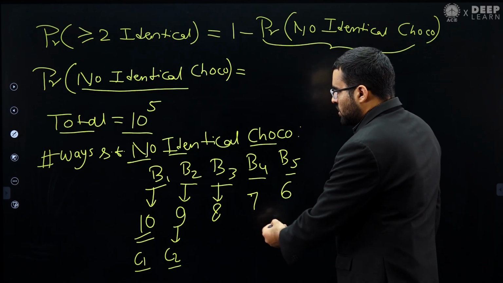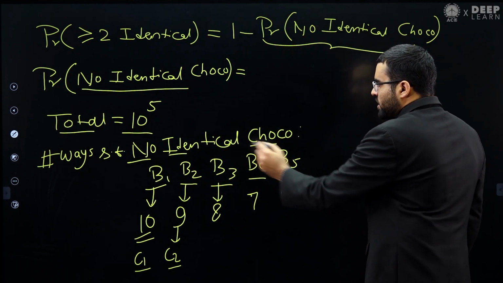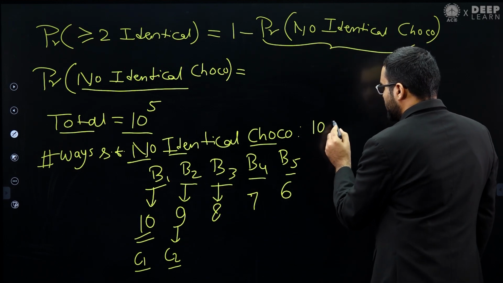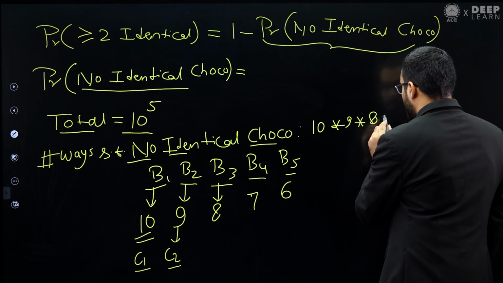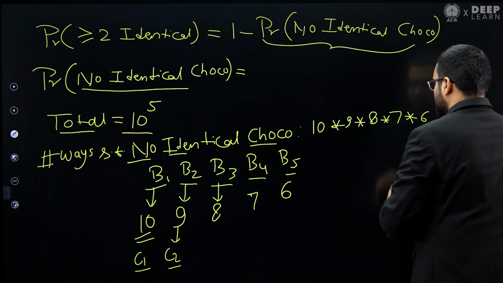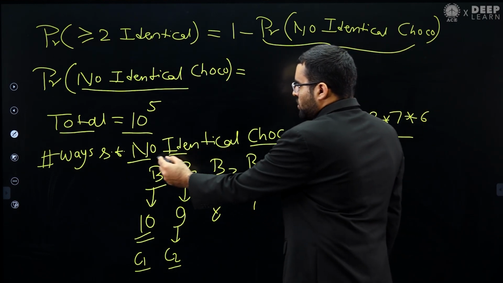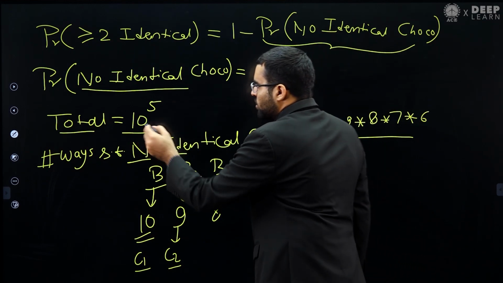Now you can apply the product rule. The number of ways such that no two chocolates are identical will be 10 multiplied by 9 multiplied by 8 multiplied by 7 multiplied by 6. This is the number of ways such that from each bag we are taking a different chocolate, and the other is the total number of ways.